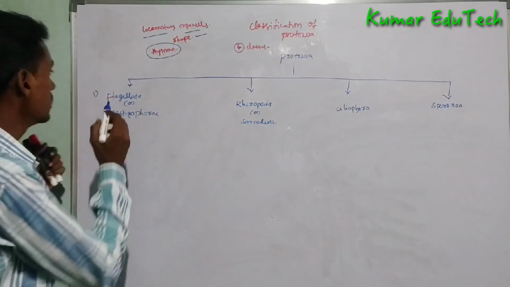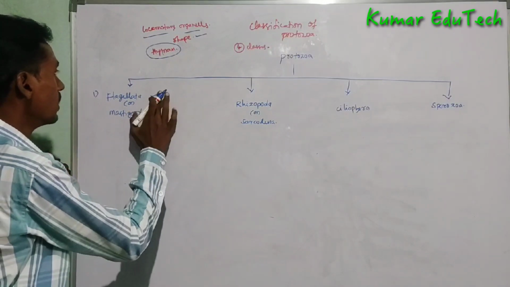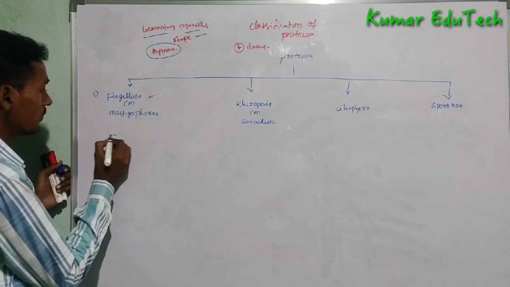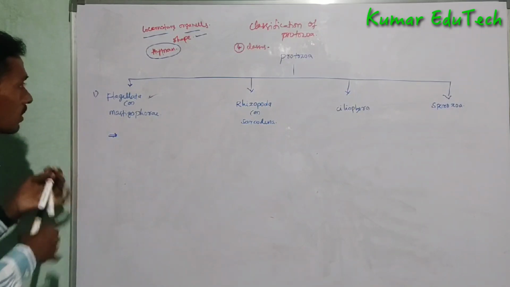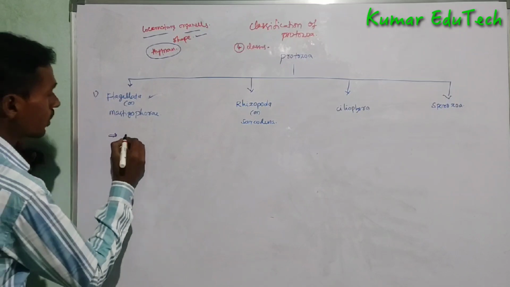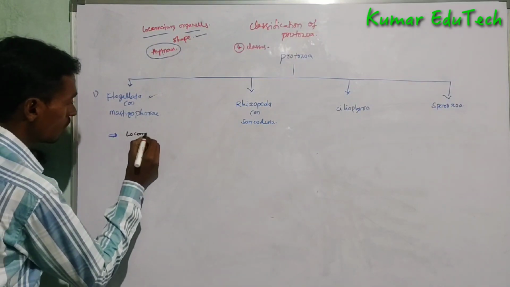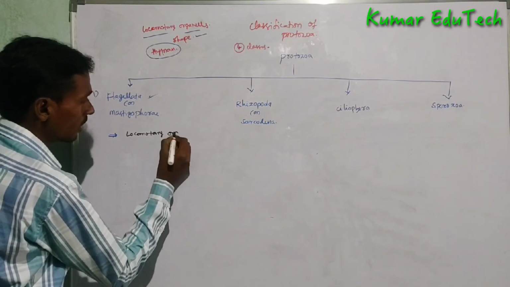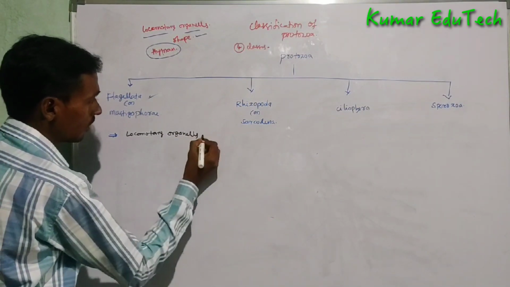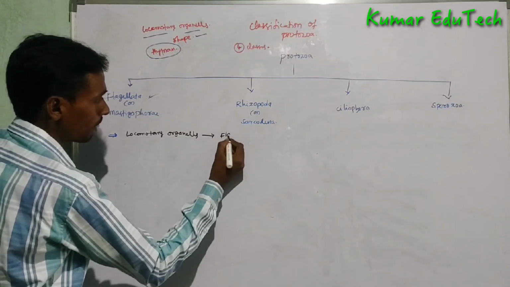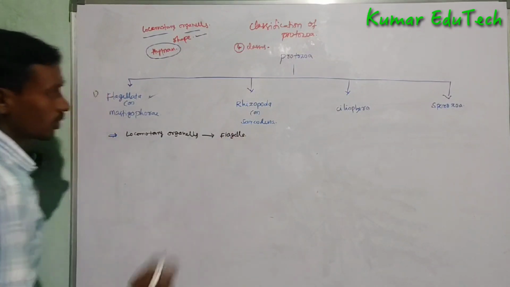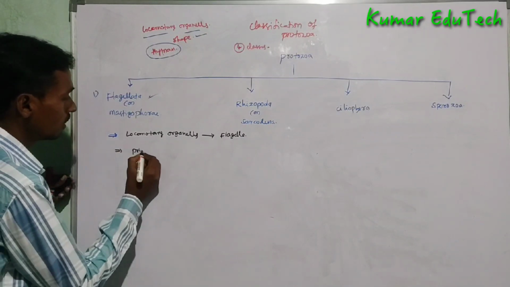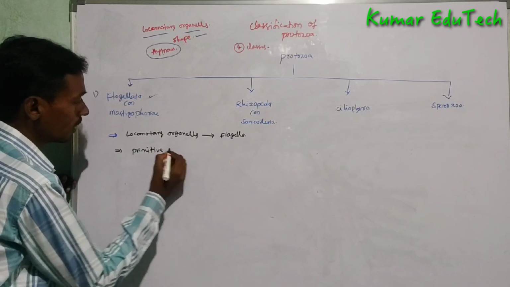In this, first, flagellata or mastigophora: locomotory organelles are flagella. It is a primitive animal.